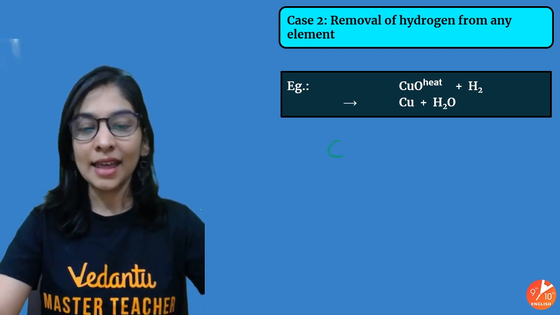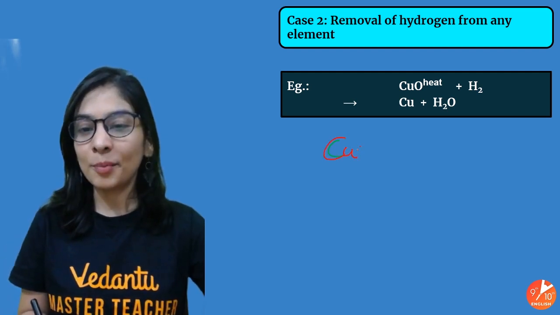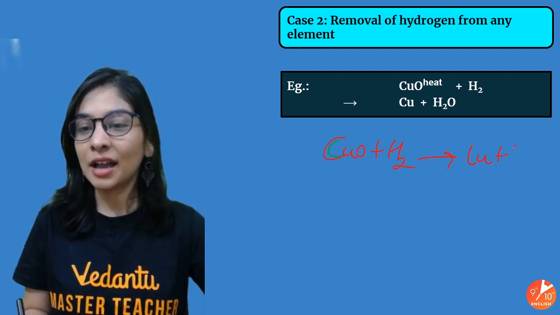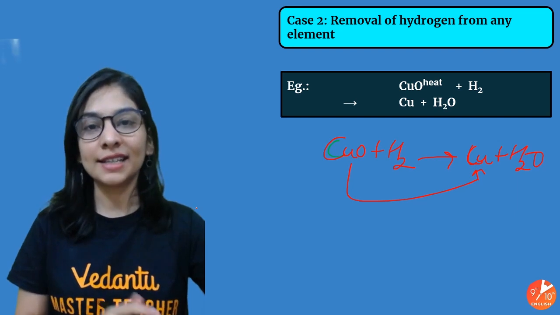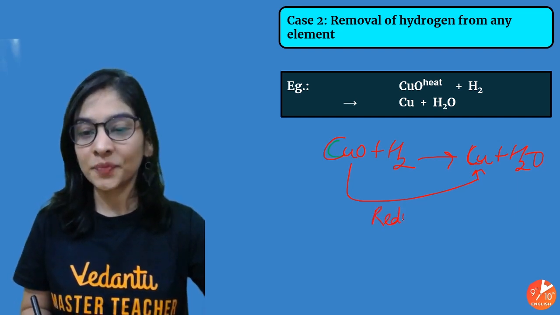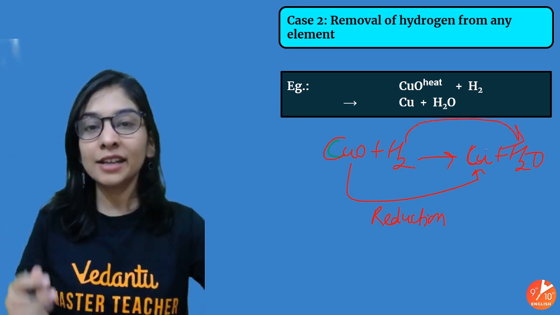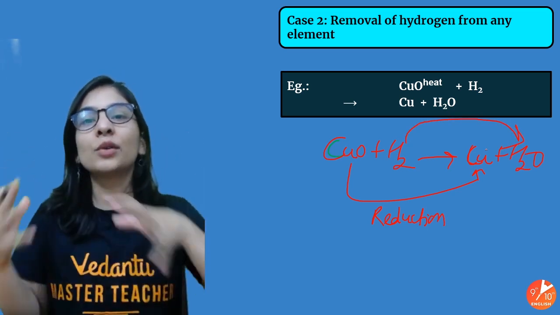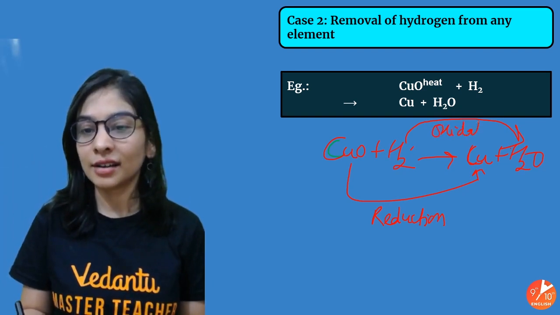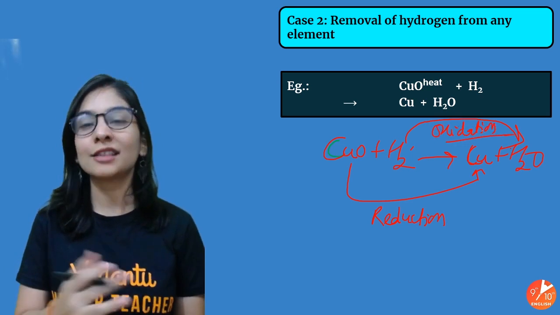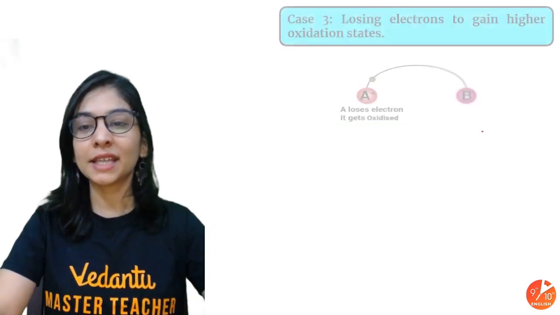We see here as well that if we took copper oxide, let me change the color. If we took copper oxide and passed hydrogen gas over it, what did I get? My copper oxide removed its oxygen. So this is what? Reduction. On the other hand, one more thing we saw, hydrogen here took oxygen, right? What do you need to see? From reactant to product, what exactly is happening to the substance? Gain of oxygen, that's oxidation, right? Gain of oxygen, that's oxidation. Removal of hydrogen, that's also oxidation. So please remember that. Okay?